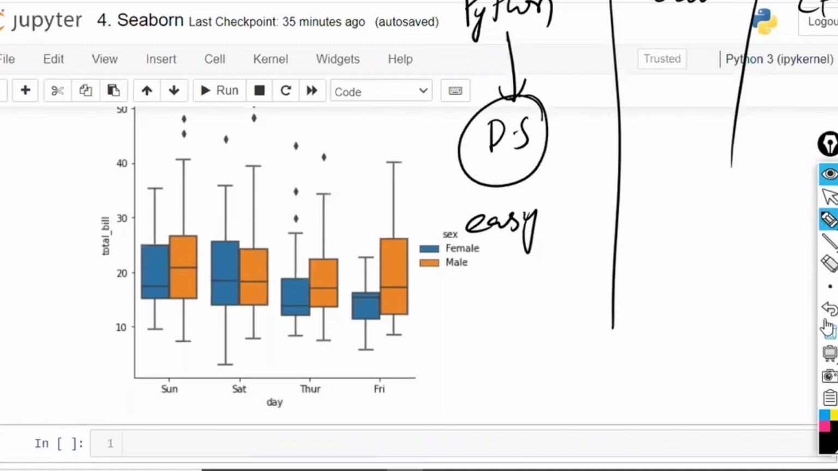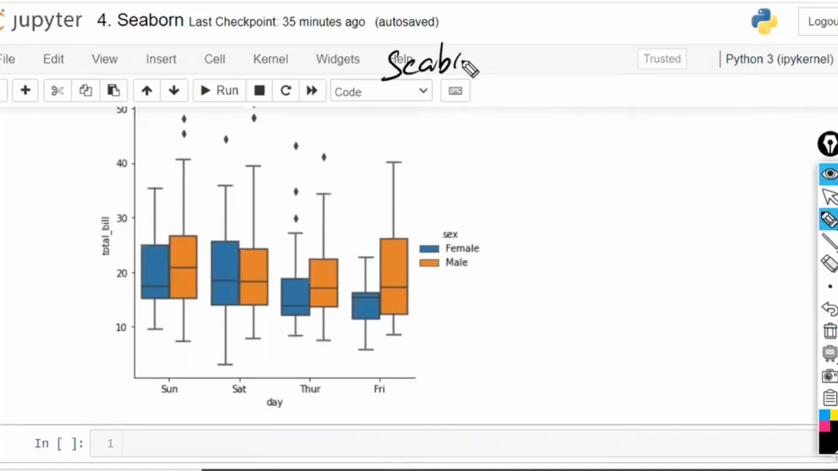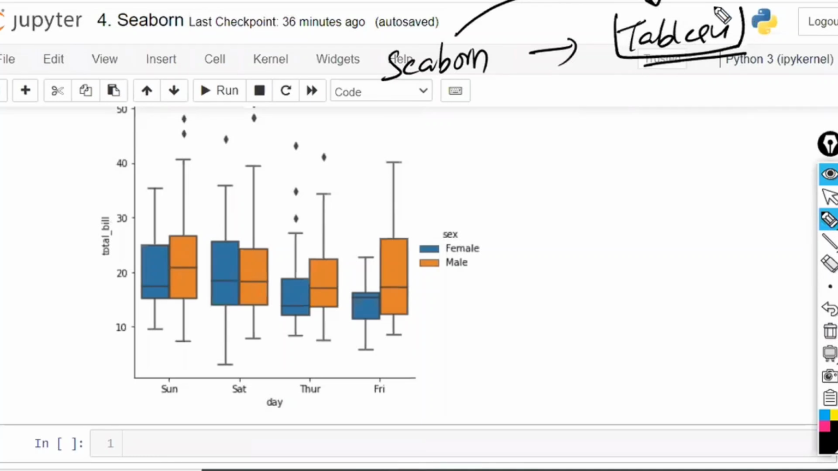For example, tomorrow, compared to Seaborn, Tableau will be more easy. Tableau will be dead easy. When compared to Seaborn, Tableau is easier, so Tableau will be better than Seaborn. If Power BI is easier, then Power BI is better than Seaborn.